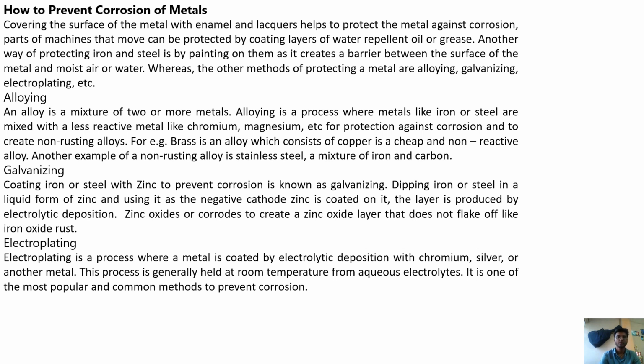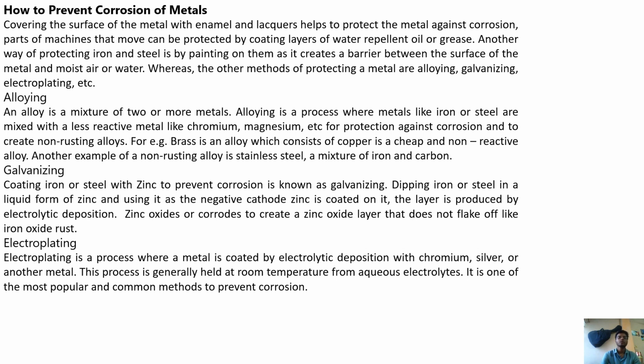Alloying. An alloy is a mixture of two or more metals. Alloying is a process where a metal like iron or steel is mixed with a less reactive metal like chromium, magnesium, etc. for protection against corrosion and to create a non-rusting alloy. Example: brass is an alloy which consists of copper, and is a cheap and non-reactive alloy. Another example of a non-rusting alloy is stainless steel, a mixture of iron and carbon.